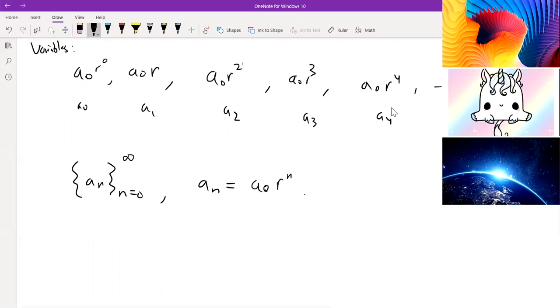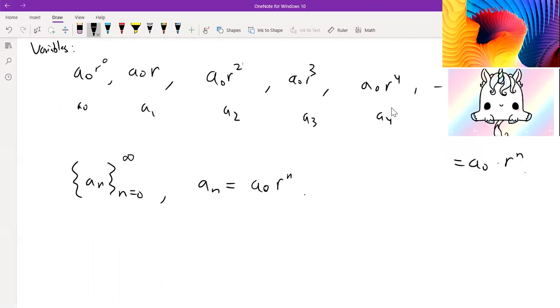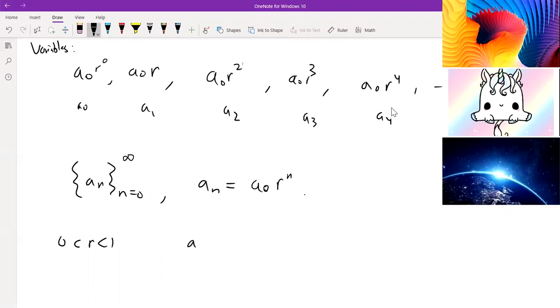It's cool to note that if r is positive and less than 1, then if we move on forever, as n approaches infinity, meaning it becomes arbitrarily large, r to the n becomes r to the infinity. And we know that if you multiply a fraction over and over, it approaches 0.